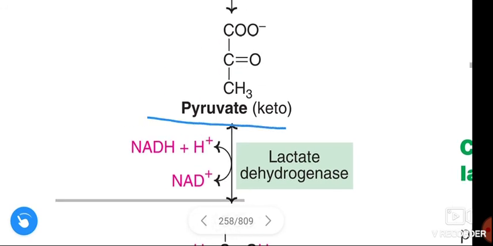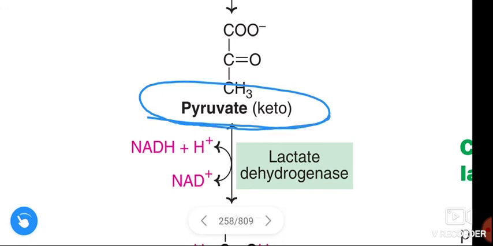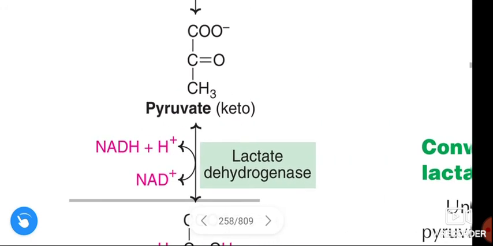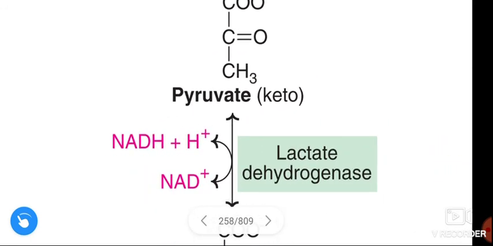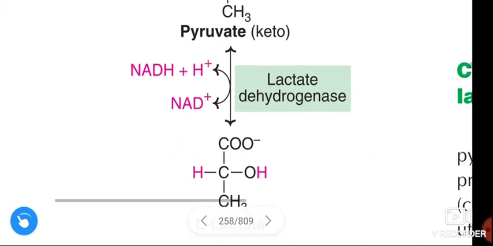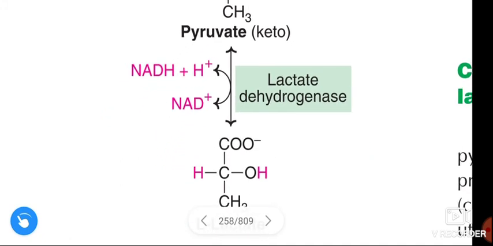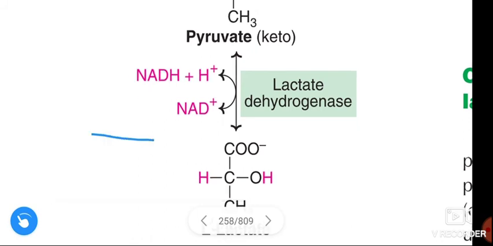I just told you about the energy up to here. In this reaction, the NADH formed before is cancelled, and the energy remaining here is 2 ATP. Totally ATP formed are 4.